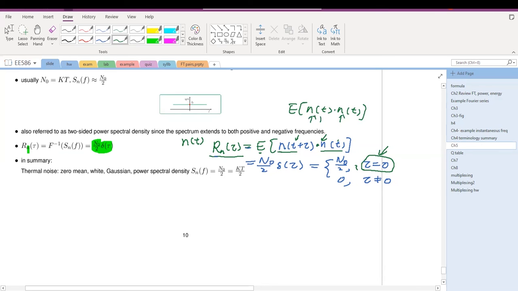So of course, they are correlated. They are always correlated with themselves. Therefore, this is not equal to 0. In communication systems, thermal noise can be modeled as a zero-mean, white, Gaussian random process. The power spectral density is N naught divided by 2. So this is a model for the noise in communication systems.